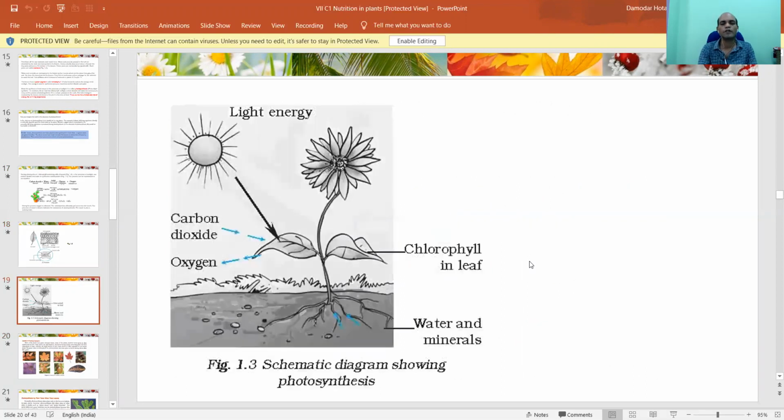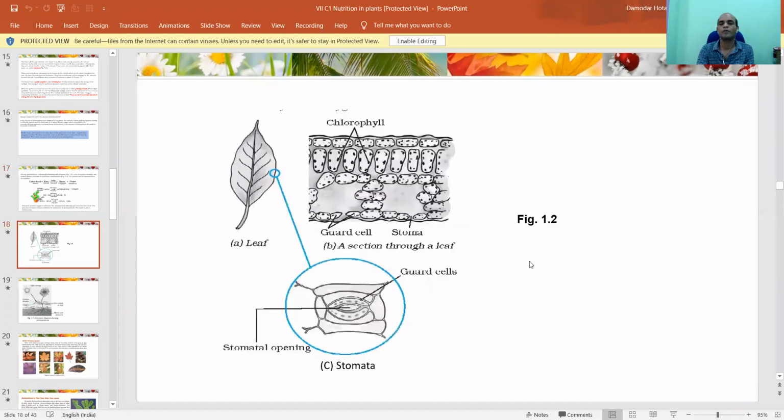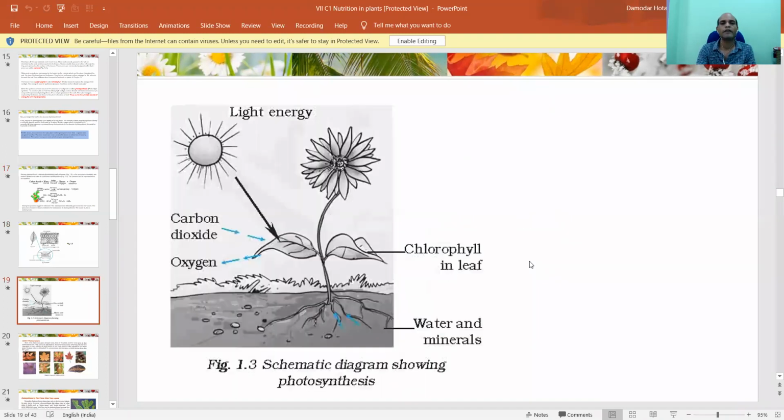Okay, why is it called photosynthesis? Can you tell me? Photosynthesis because photo means what? Light. Light consists of photons. So photo means light, in presence of sunlight. That's why it's called photo. Synthesis is the process of preparing food. So photosynthesis means the process of preparing food by plants in presence of sunlight, nothing else. So without sunlight, food cannot be prepared by what?